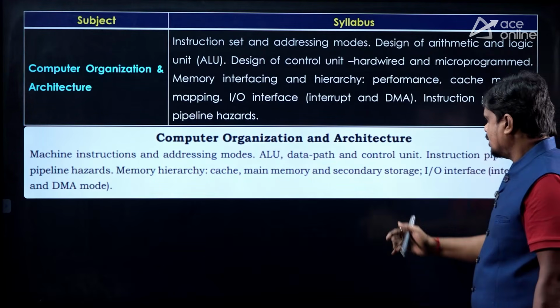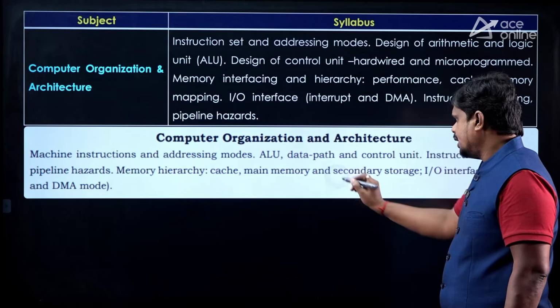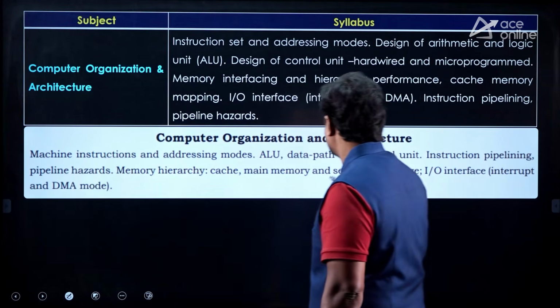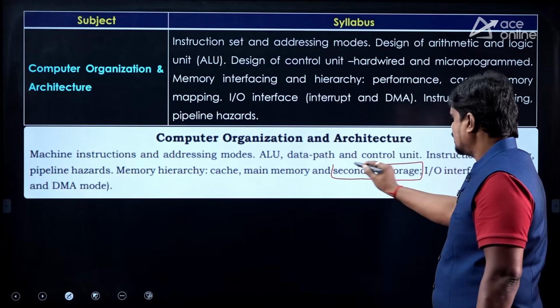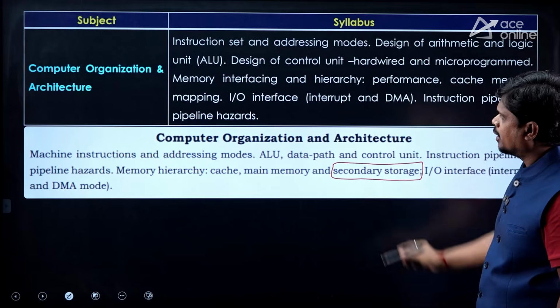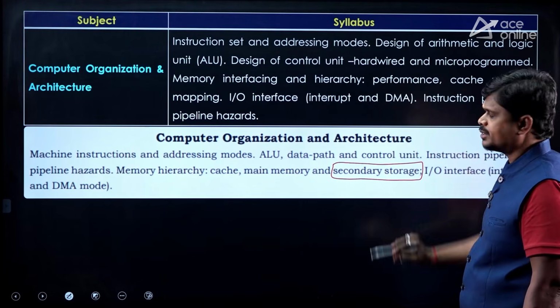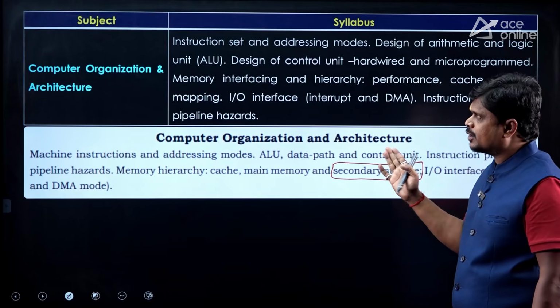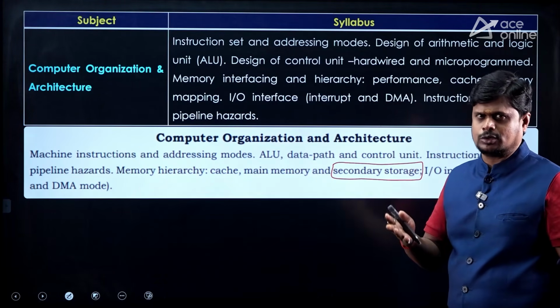Overall, if you see, secondary storage is clearly mentioned here, right? But in 2027, secondary storage is not mentioned here, okay? But there is a connection between this COA part and the operating system part, you know that.